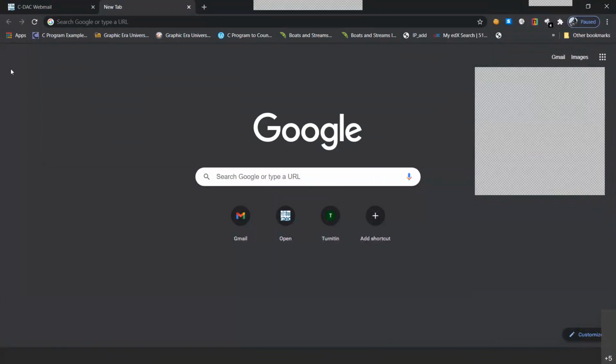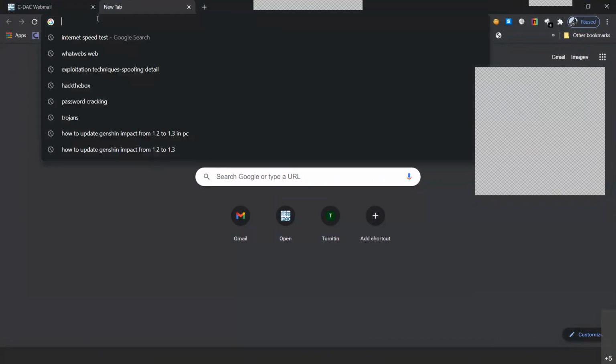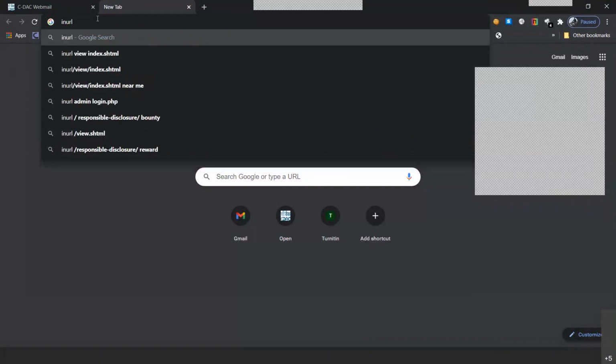As ma'am told us about Google Docs, that we can find any of the information. So we will be using the 4 basic types of Google Doc queries such as in URL, in text, in site, and in title. So first is the in URL query.